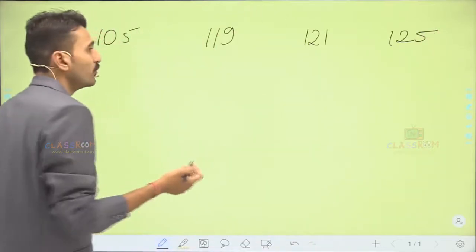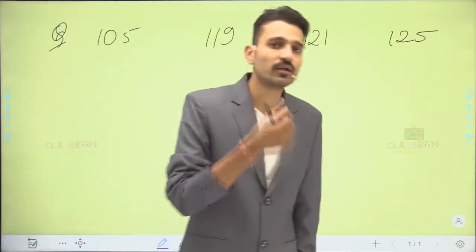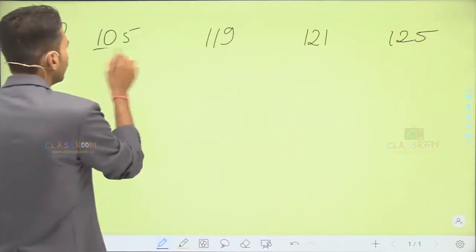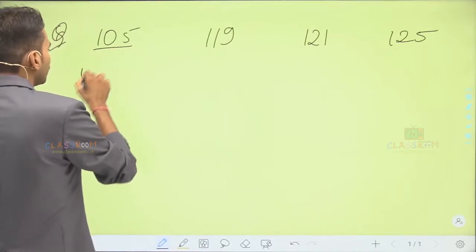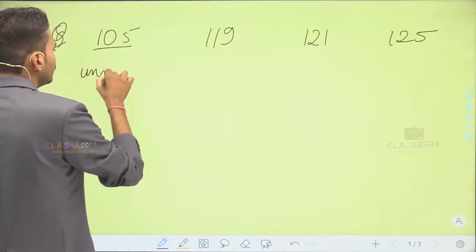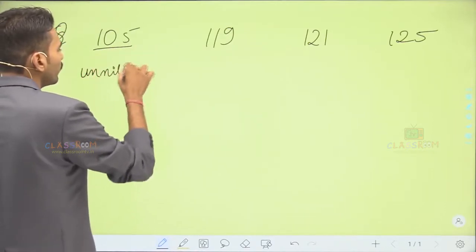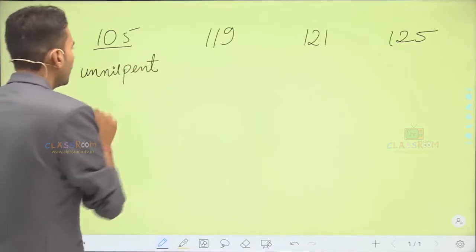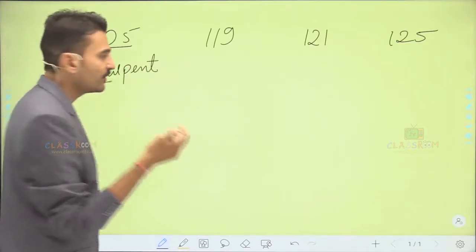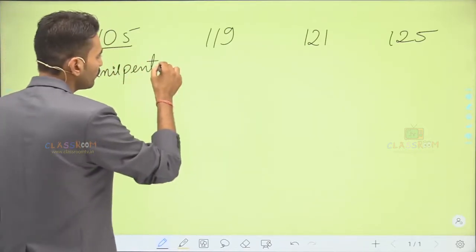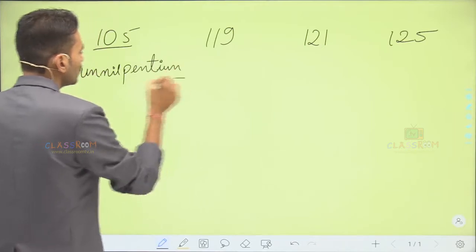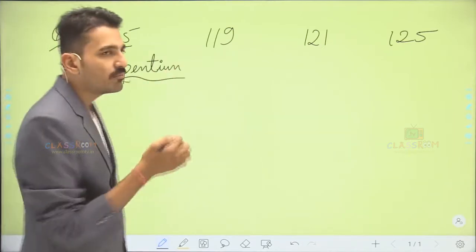How are you going to write the name for these elements? For 105 what you have to write? For 1, that is un, for 0, that is nil, for 5 you have to write pent, and for the last, the suffix, you have to use ium.